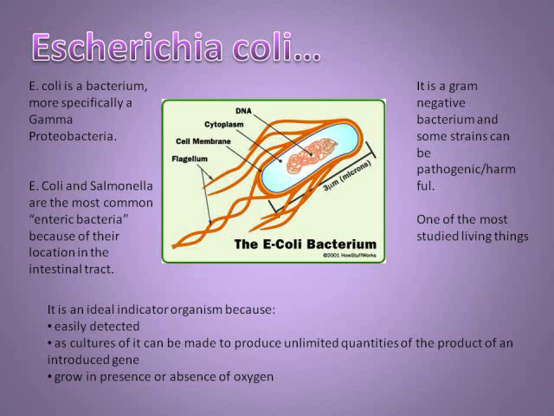intestines of animals. Studies have shown E. coli to be an ideal indicator organism because it is easily detected, easily cultured due to its assembly of unlimited quantities of the product of an introduced gene, and it can grow in presence or absence of oxygen.